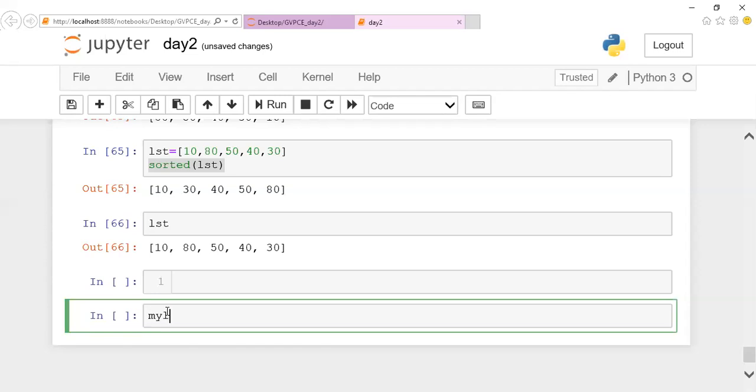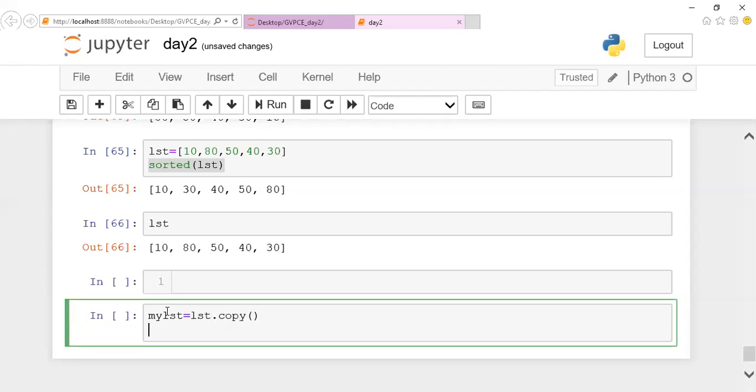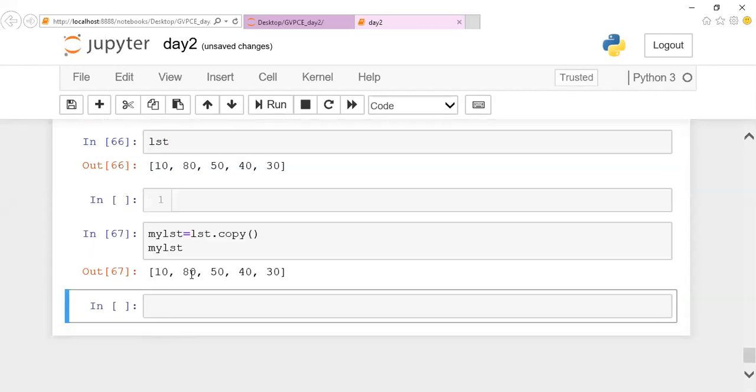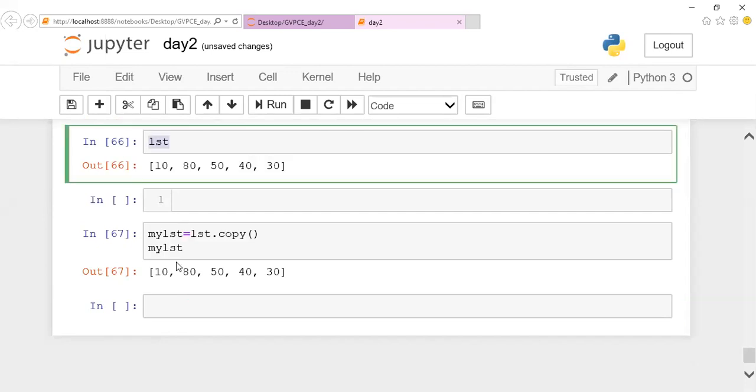My list assign list. We know this is the value in list dot copy. After this, if you try to print your list, you'll get 10, 80, 50, 40 and 30, which are the elements of your list copied here. This is the use of my copy.